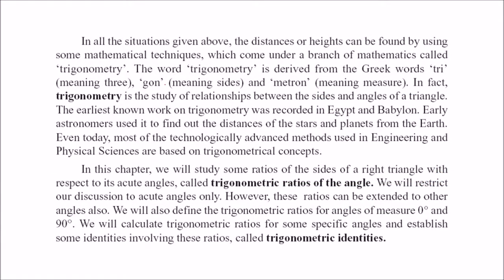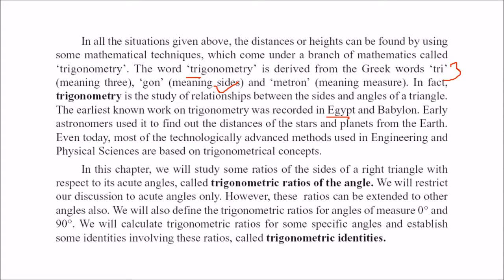So in trigonometry, let us see first of all, before going ahead, that trigonometry has come from tri, that is 3, gon means sides, metron means measurement, and it all started in Egypt and Babylon, where the earliest known work on trigonometry was recorded.